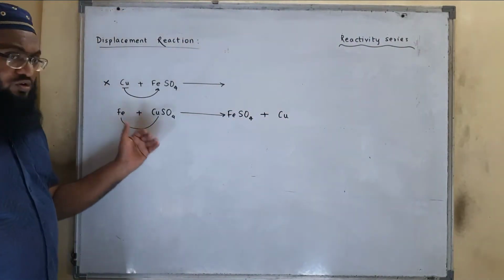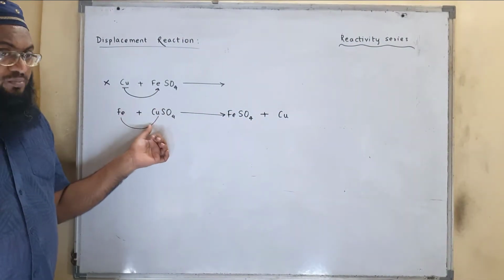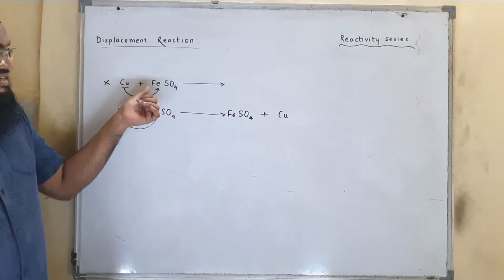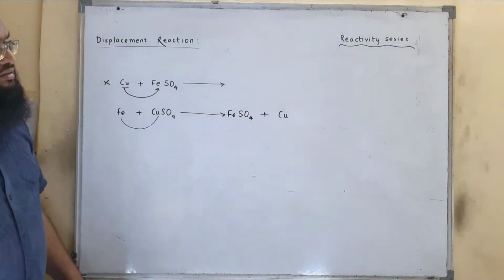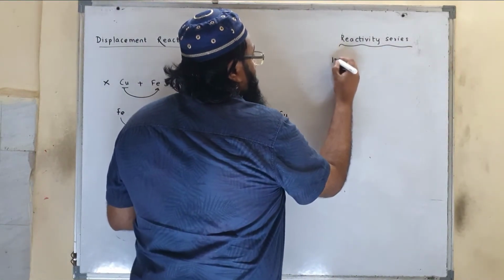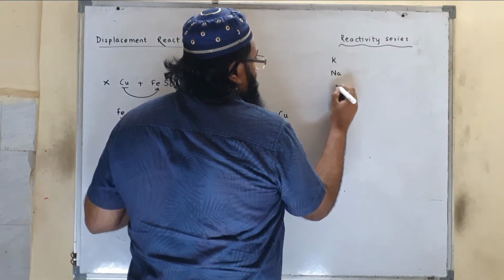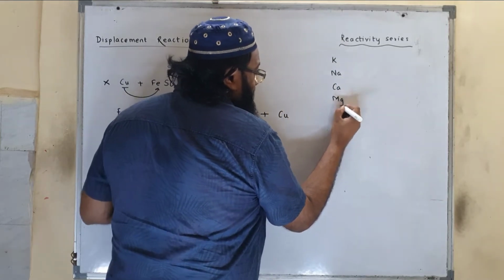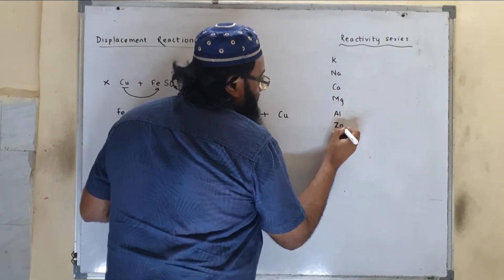Here iron is more reactive than copper, so it will displace copper, whereas copper is less reactive than iron. Copper cannot displace iron. You need to learn the reactivity series. Reactivity series is potassium, sodium, calcium, magnesium, aluminium, zinc,